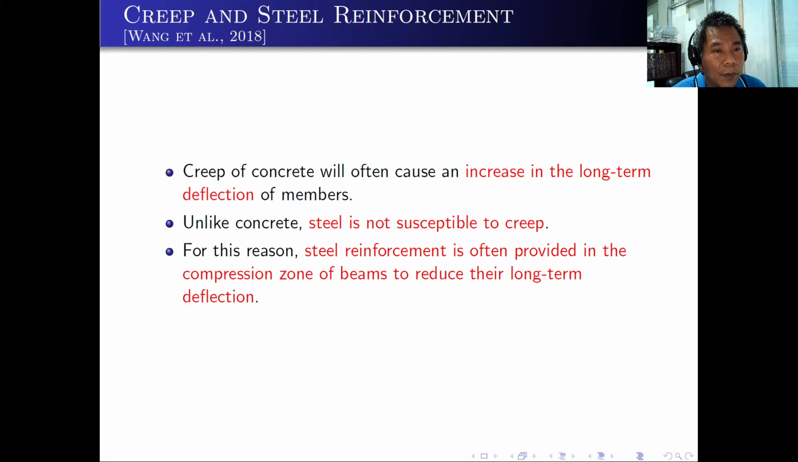Aside from that, we have creep and steel reinforcement. What's the effect of the steel reinforcement on creep? Creep of concrete will often cause an increase in the long-term deflection of members. Unlike concrete, steel is not susceptible to creep. So that's good. For this reason, steel reinforcement is often provided in the compression zone of beams to reduce their long-term deflection. So steel reinforcement is very useful in the compression zone because it will reduce the long-term deflection of the beam.